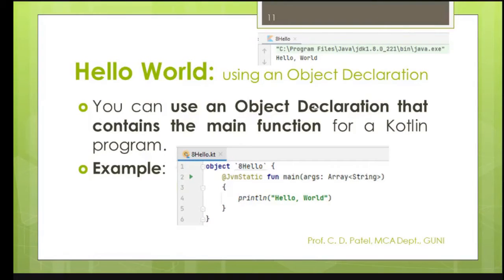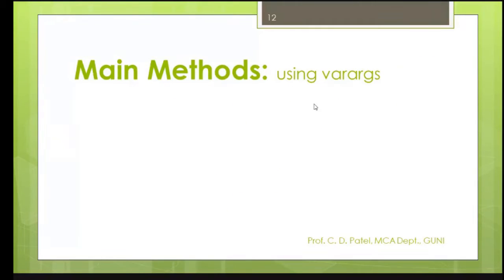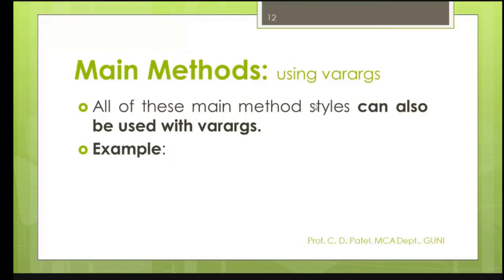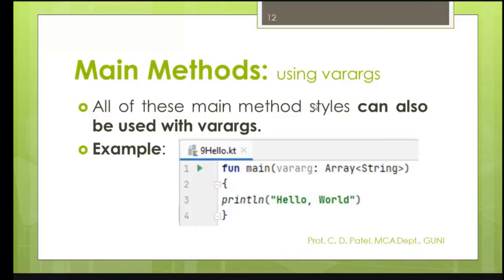Let me give you the output of this program. It is the same, because I am not going to run this program right now. We will run it after the successful installation of the IDE. So again, the next method, vararg args. This is again the same program, but the name of things will be changed.